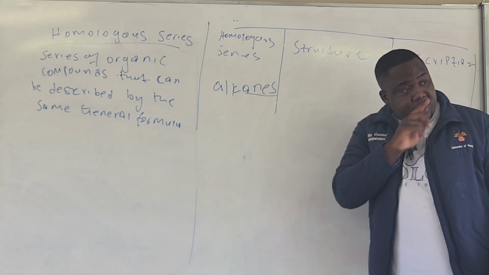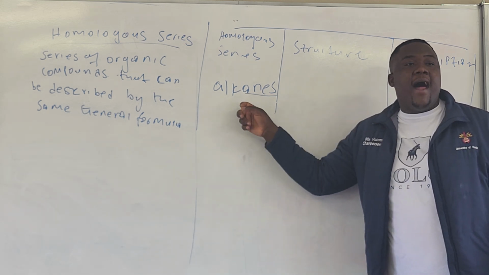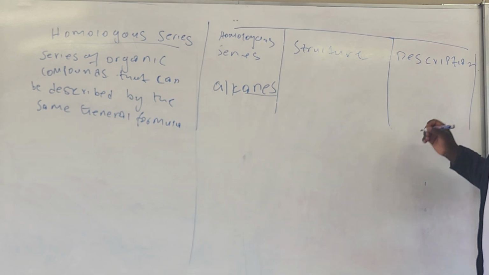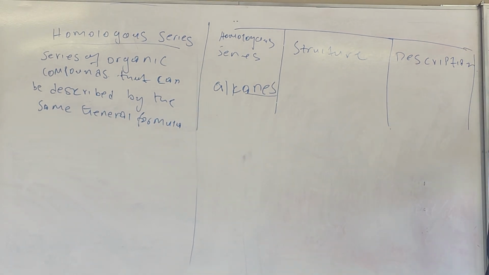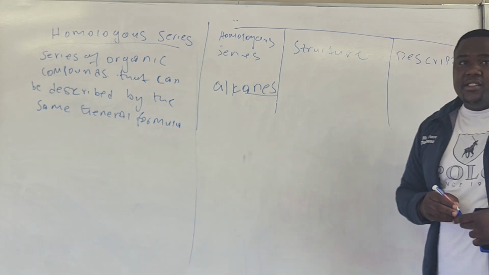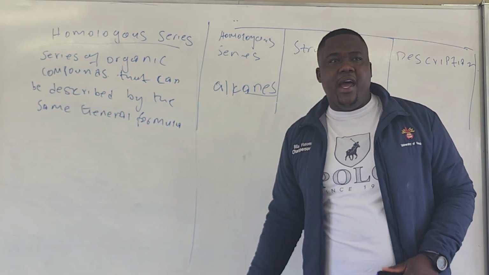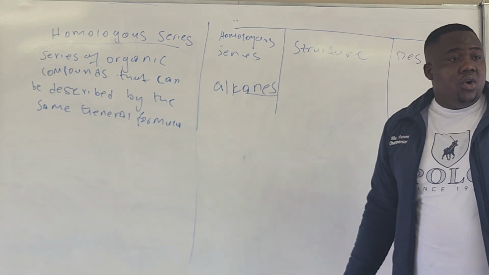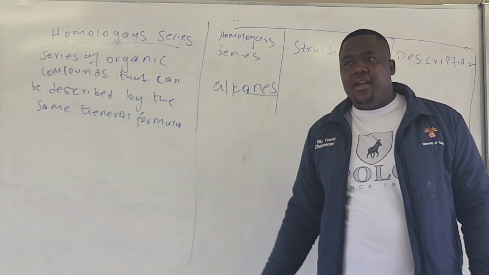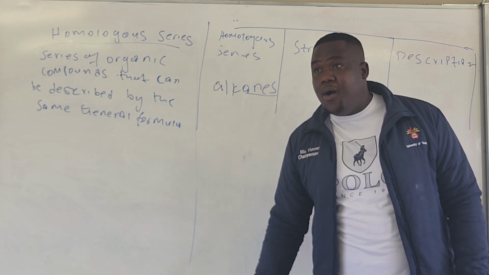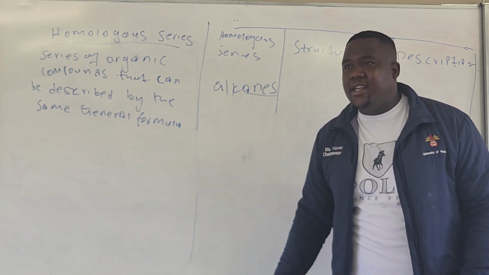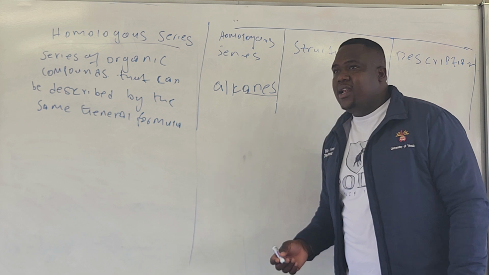Another one is coming, you will see. This one we call ane. It means if we ever find an organic molecule with the suffix ane, that thing will be an alkane.